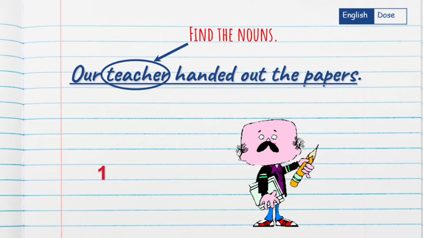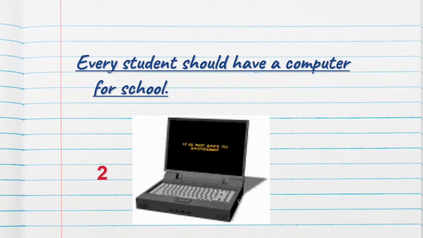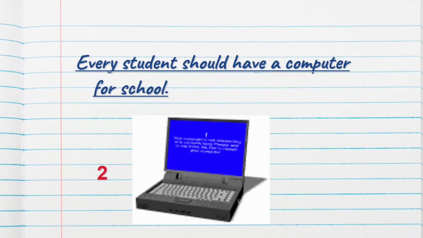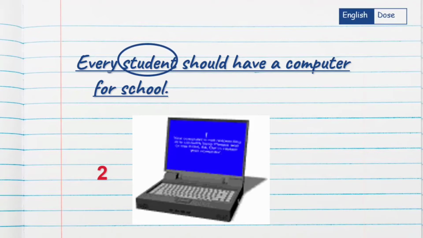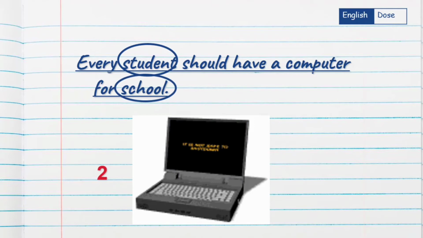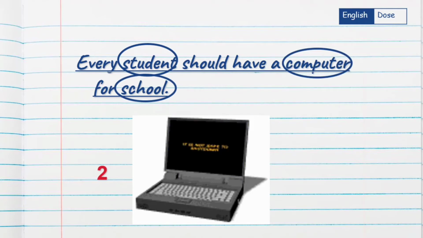And one more noun we can find, that is papers. Second example, every student should have a computer for school. Now you try to find out what is the noun. Student, school, computer. Three nouns are in example number 2.